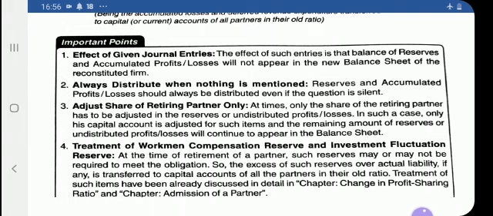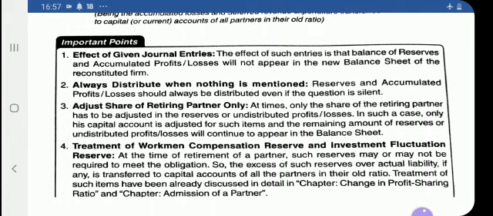Suppose there is a general reserve balance of 10,000 and the retiring partner's share is 2,000. This 2,000 will be credited to the retiring partner and the remaining 8,000 will again appear in the new balance sheet as general reserve. So if it is mentioned that the item affects only the retiring partner, you will do the adjustment accordingly. No need to distribute the whole amount to all partners.